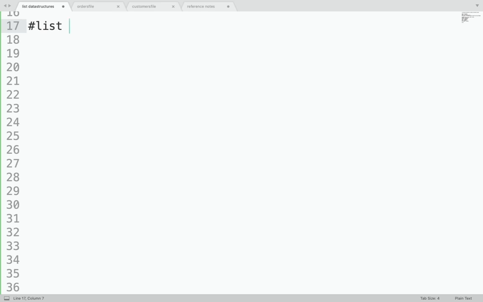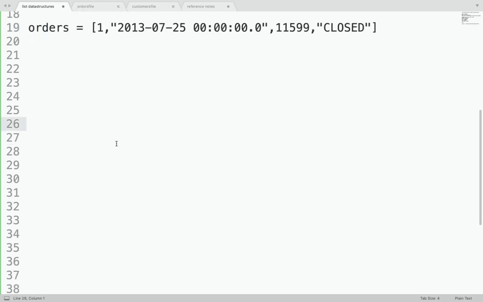But one thing is that when you talk about arrays in Java or C, you talk about arrays of a certain type, like integer or string. But here a list can hold values of different types. For example, I can have an orders list. You see, this is an integer, this is a string, this is again an integer, and this is again a string.